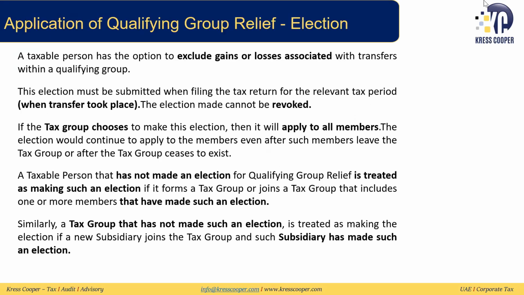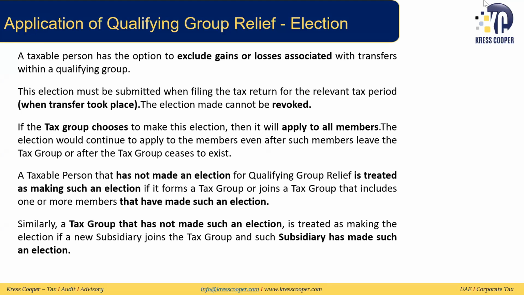Then we discussed elections. So there are certain elections that need to be made under the corporate tax law. So what will happen in that case? We discussed that for the transfers within the qualifying group, the taxable person has an option to exclude the gain or losses. So this election needs to be made when the transfer takes place. This election cannot be revoked.